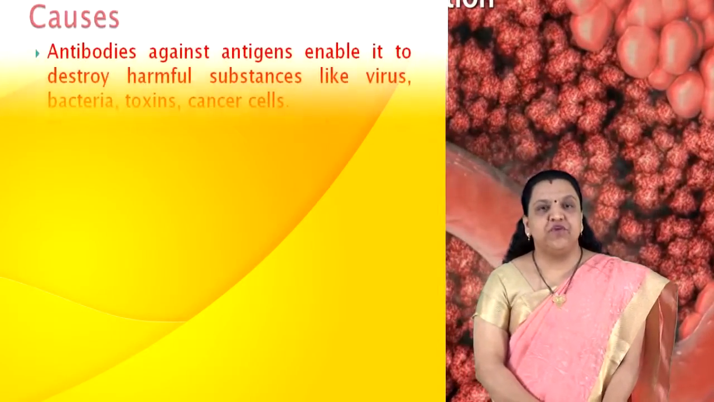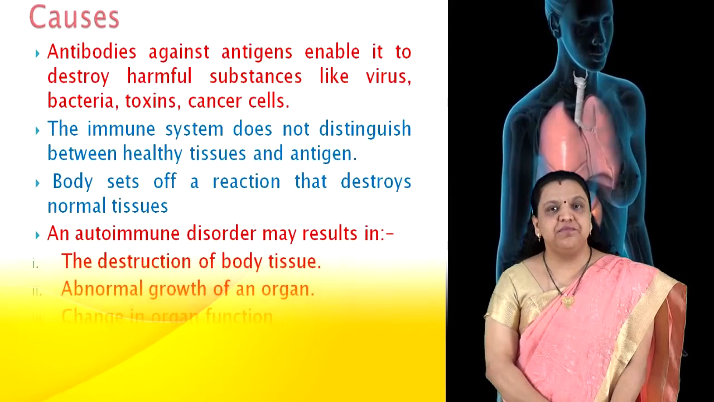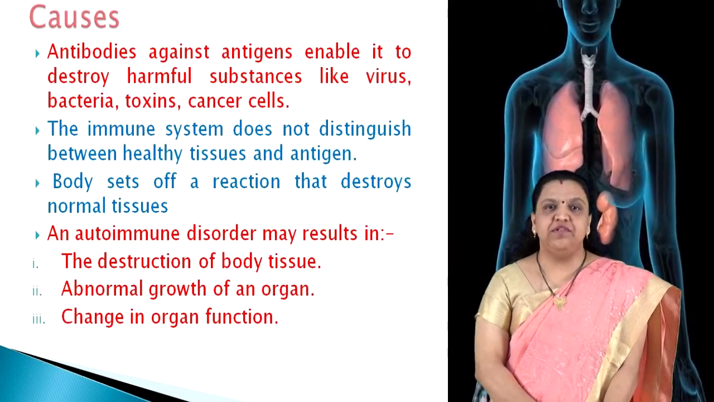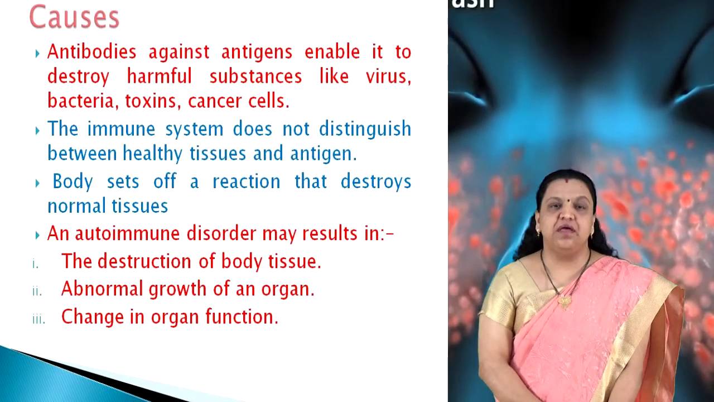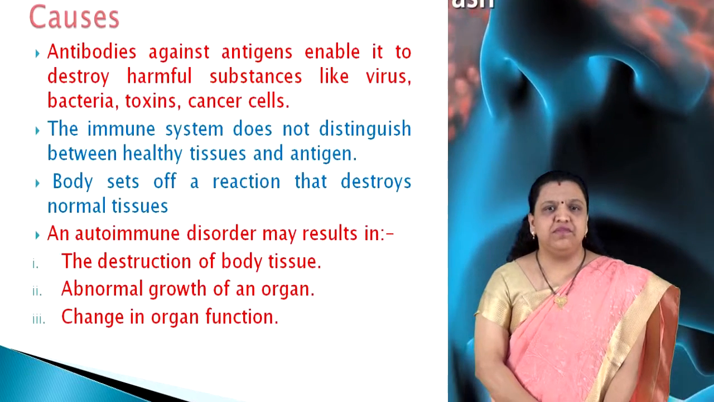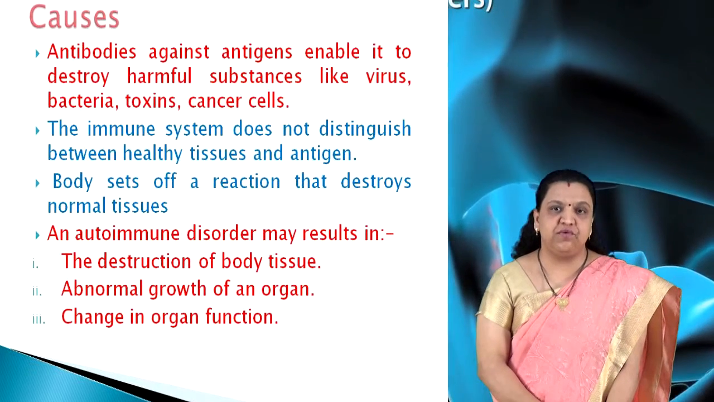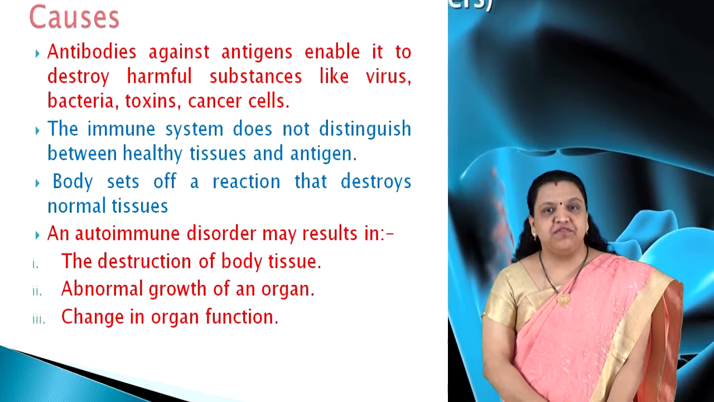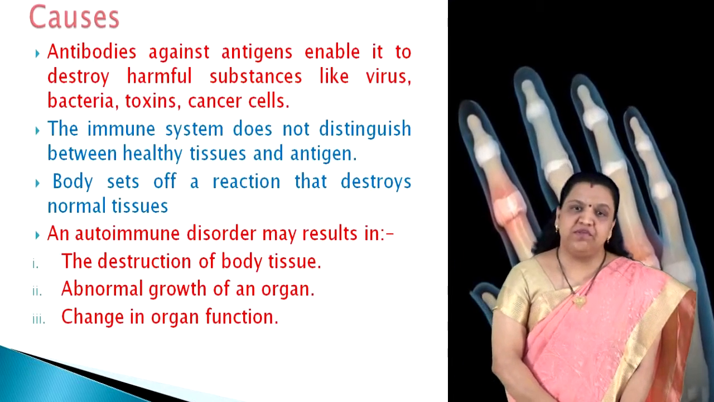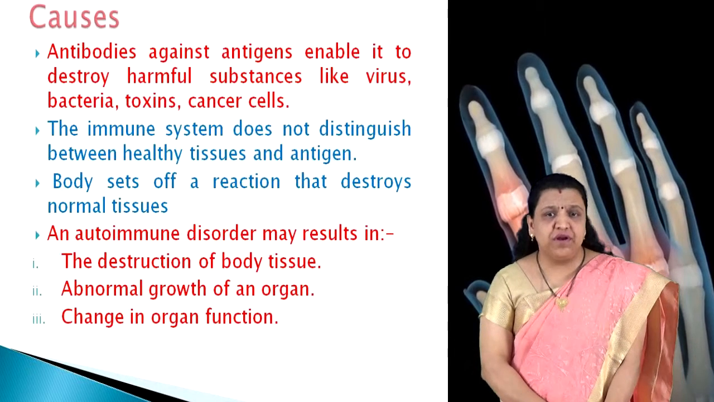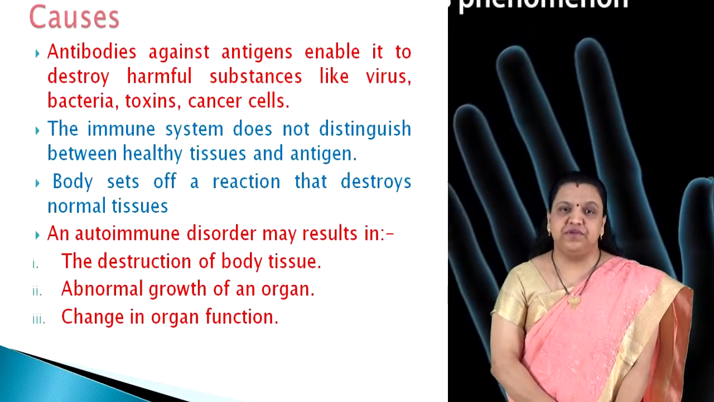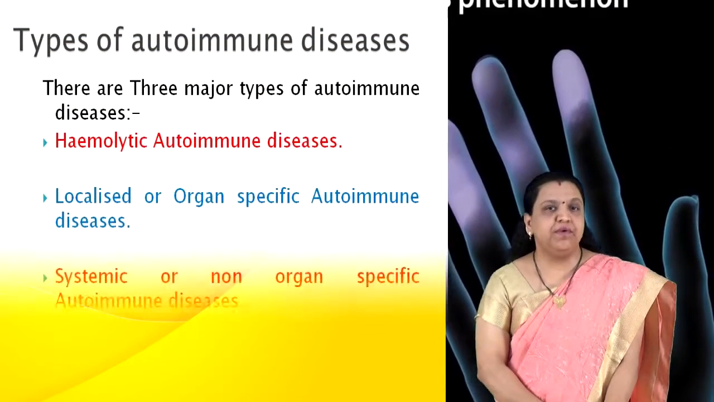There are many causes of autoimmune diseases. The immune system produces antibodies against antigens that enable it to destroy harmful substances like virus, bacteria, toxin, cancer cells. When we have an autoimmune disease, the immune system does not distinguish between the healthy tissues and the antigens, then the body sets off the reaction that destroys the normal tissues. An autoimmune disease may result in the destruction of body tissues, abnormal growth of an organ, or change in the organ function.